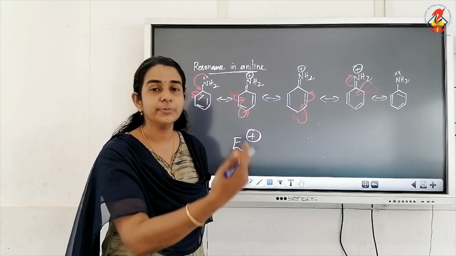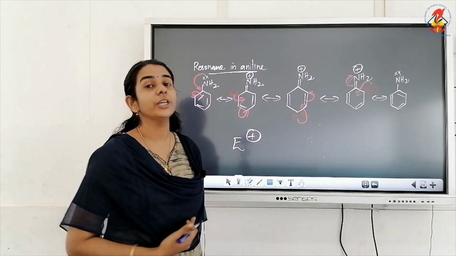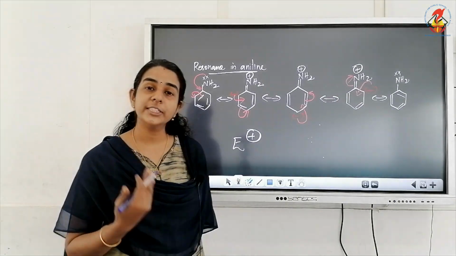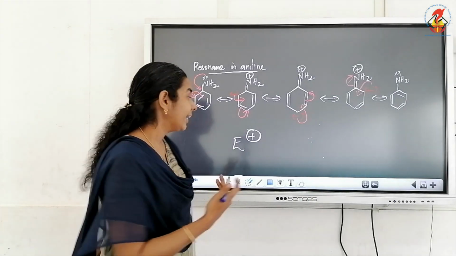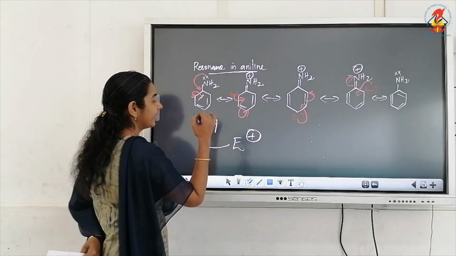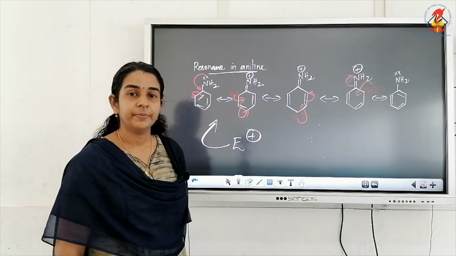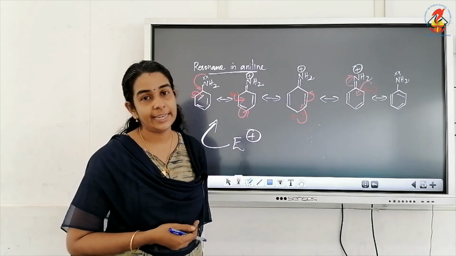So in an electrophilic substitution reaction, electrophiles will be coming and attacking the compounds. So if aniline can undergo electrophilic substitution reaction, that means on aniline an electrophile is coming and attacking. So being an electron deficient species, how can an electrophile attack aniline?